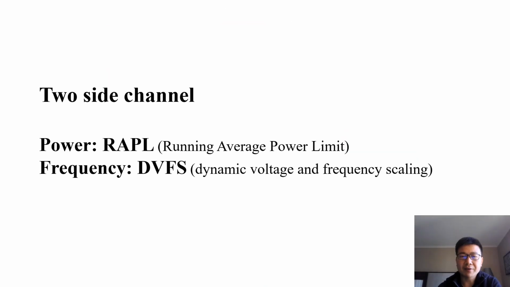We consider and evaluate DeepTheft with two side channels, which are the power and frequency side channels respectively. The power information is accessed through the RAPL interface. The frequency information is accessed through the DVFS interface. Both interfaces are provided by Intel and AMD CPU processors.